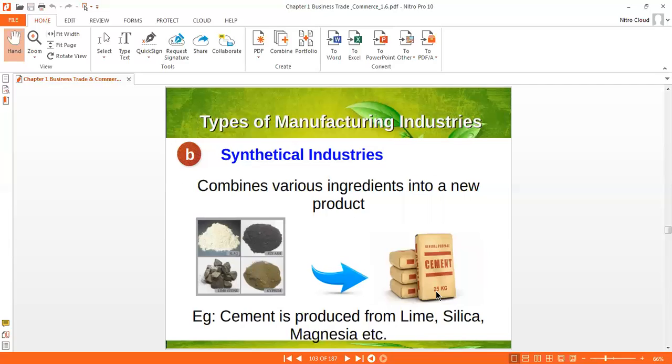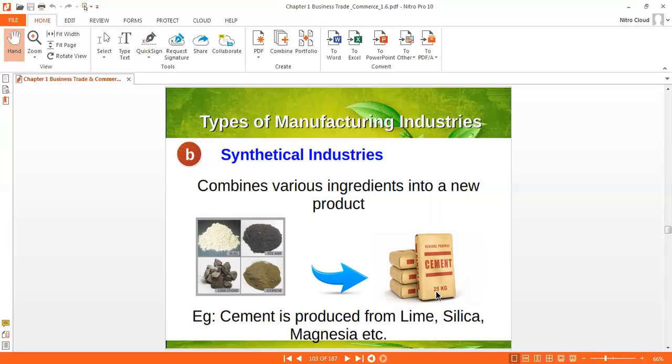One more point is synthetical industry. It is the opposite of the previous one. It combines various materials into a new product. Previous one में क्या होता था? One to many. Here many to one. They combine more than one material and produce one product.